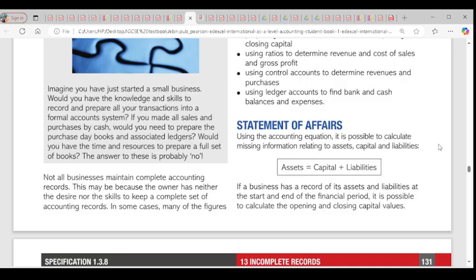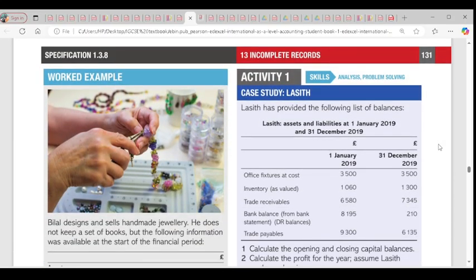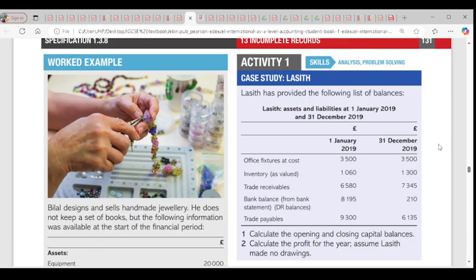So are you there? For activity 1, they said LACIT has provided the following list of balances for our assets and liabilities for January 2019 to December 2019. So here we have our opening capital and the closing capital. The difference between the opening capital and the closing capital is our net difference, which we're going to use.